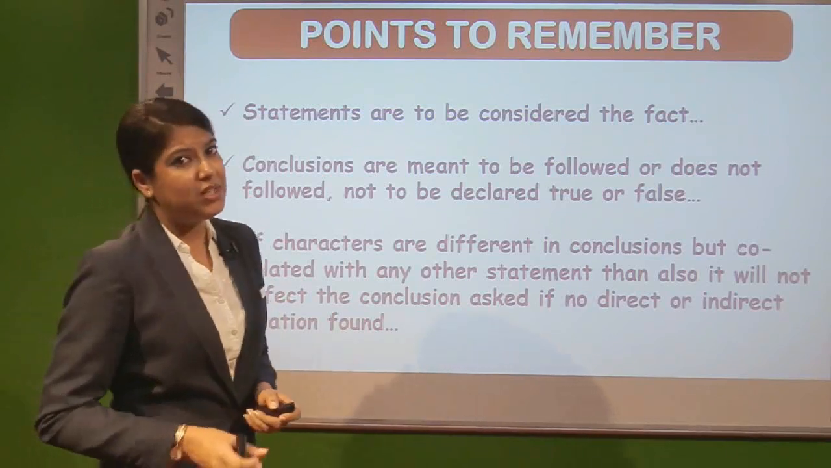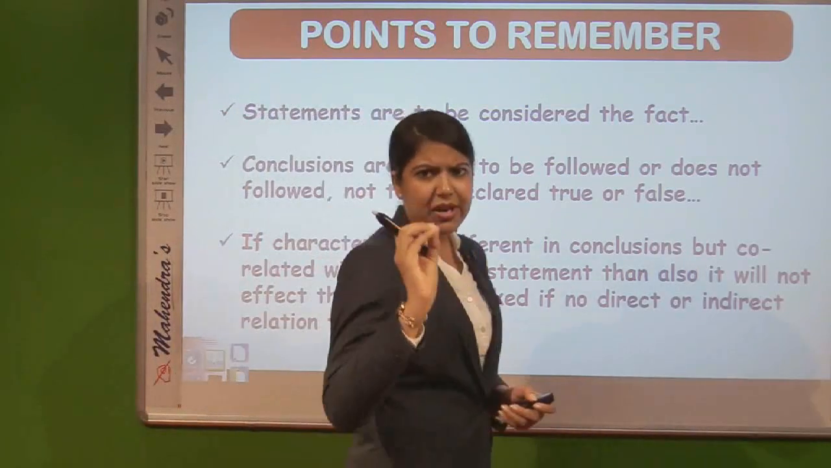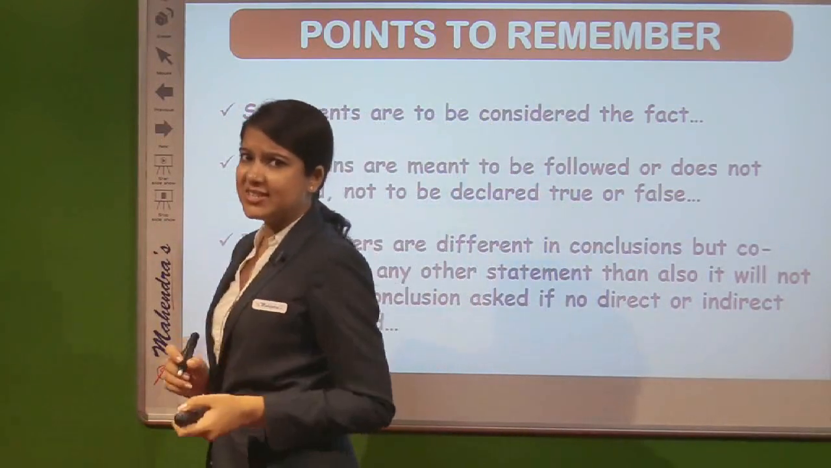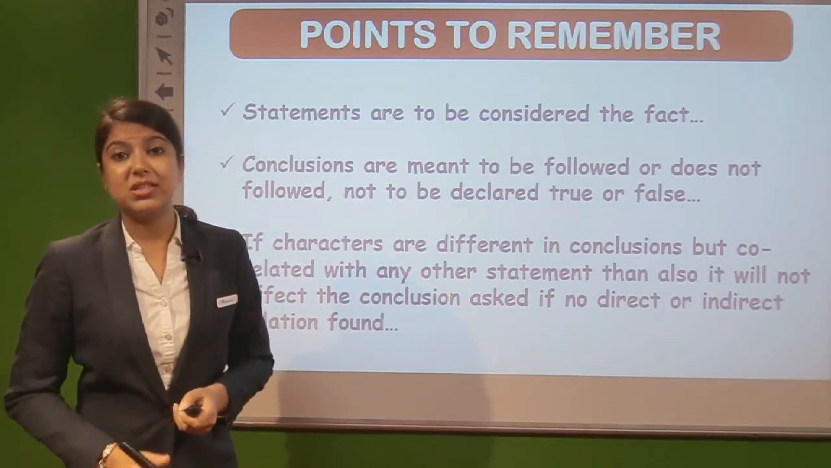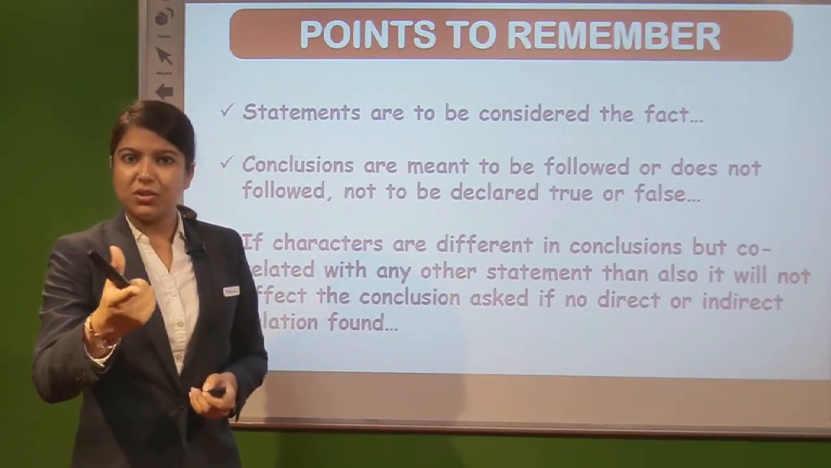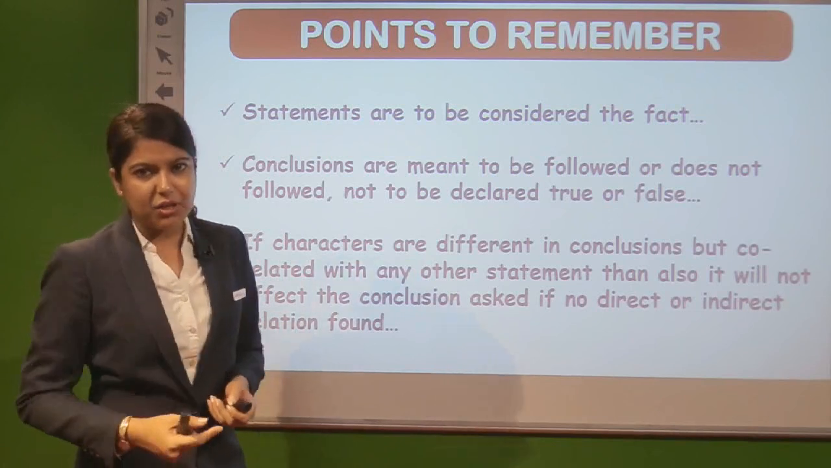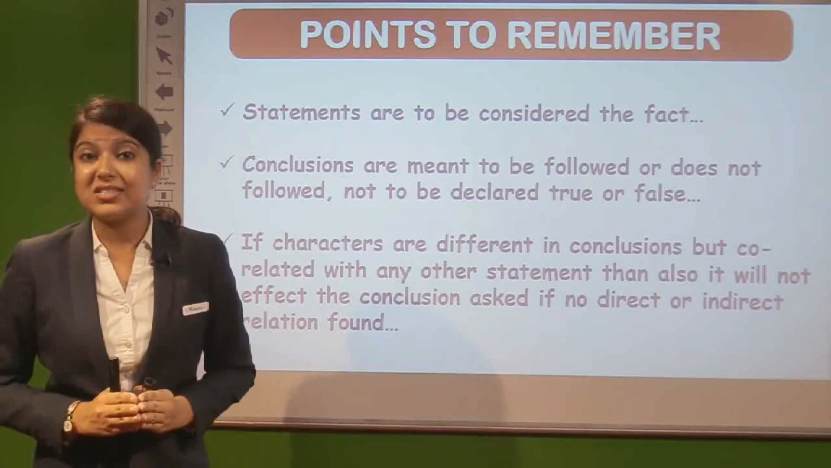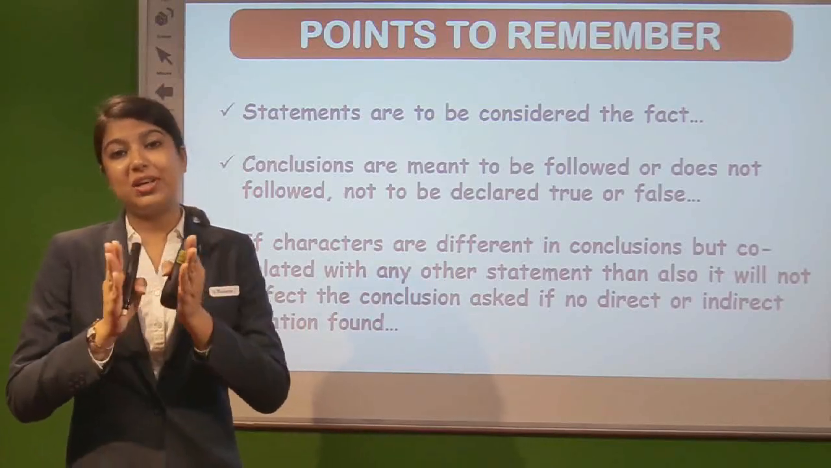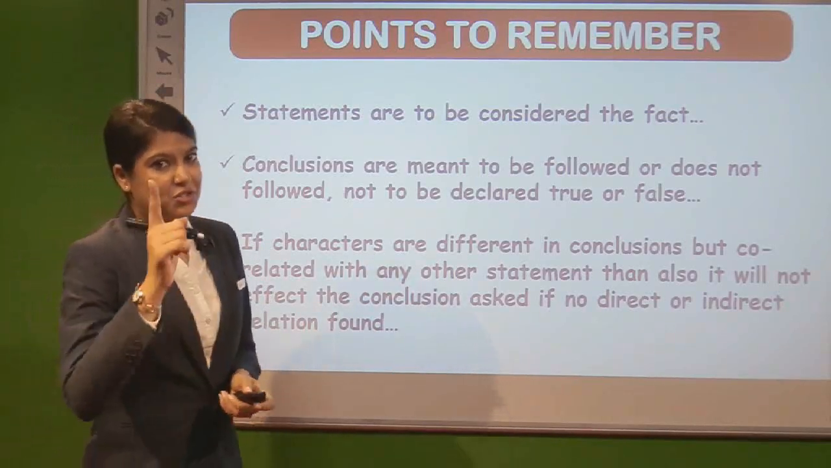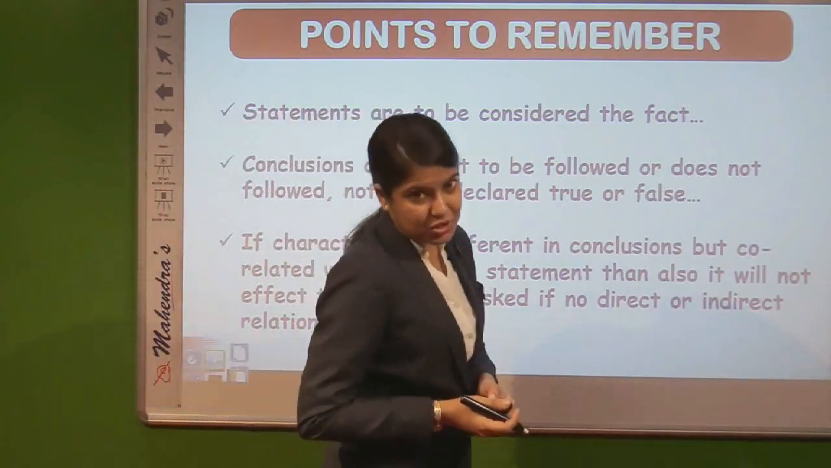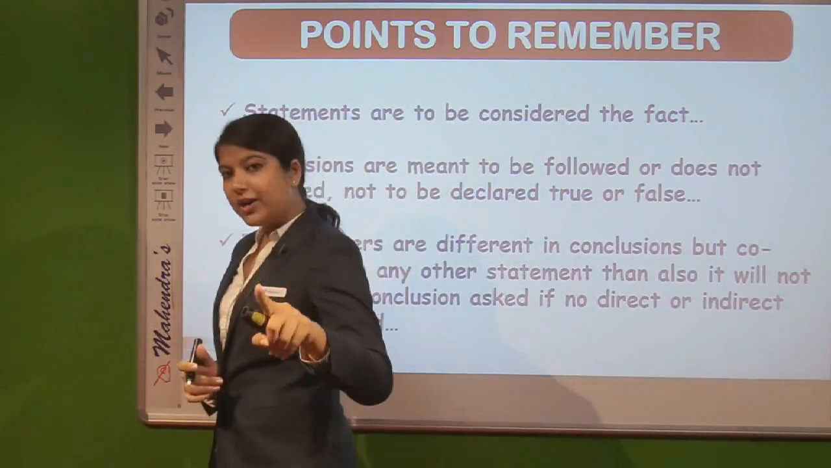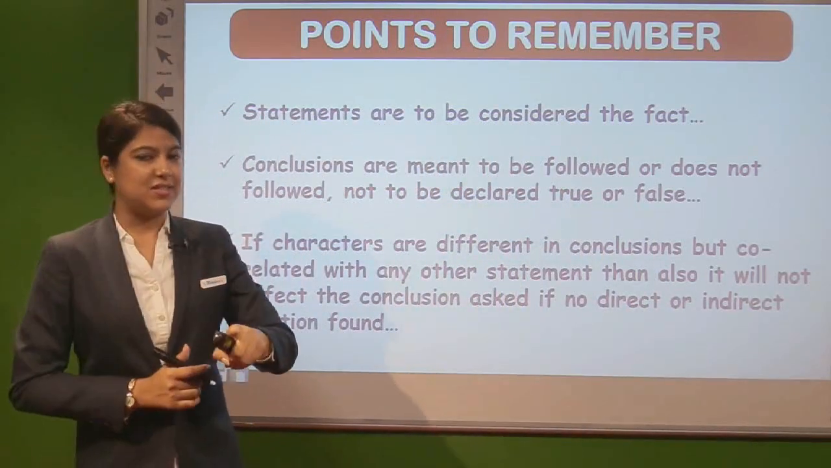So just recall the option strategies. For syllogism, the options ask you only first follows, only second follows, either one or two follows, neither one nor two follows, or both follow. They never ask you only first is true, only second is true. Right with that? So remember this second point also: conclusions are meant to be declared as following or not following, not the true or false concept.